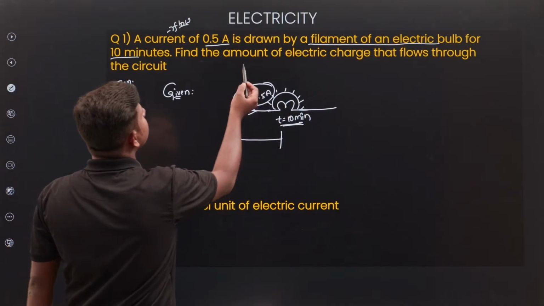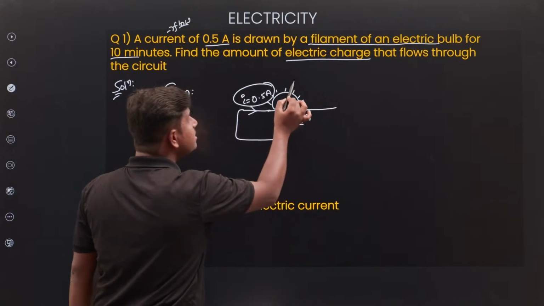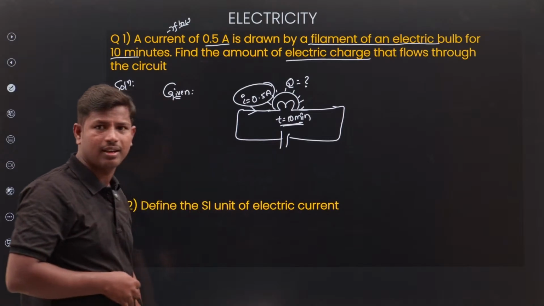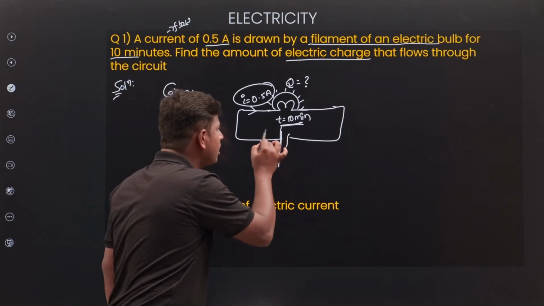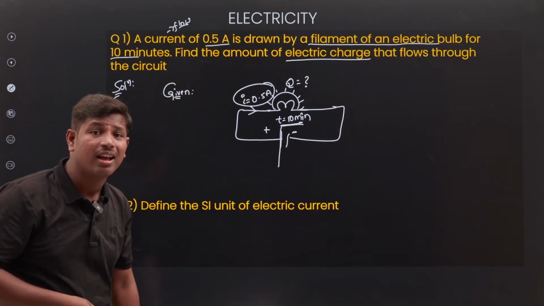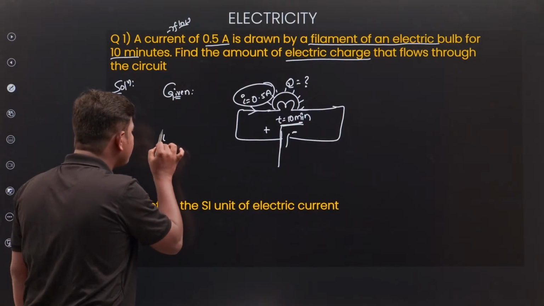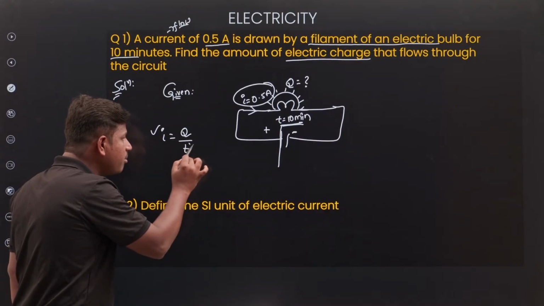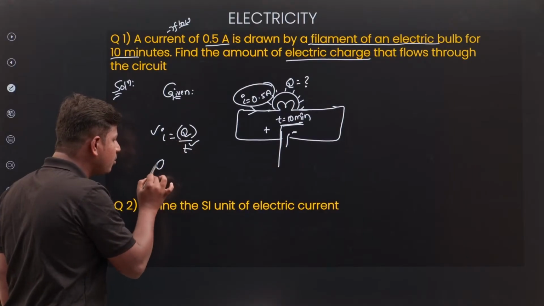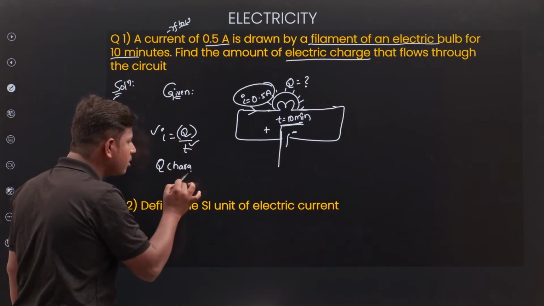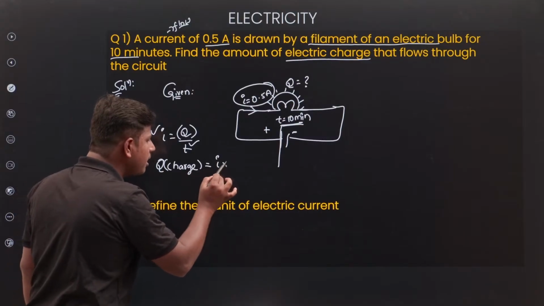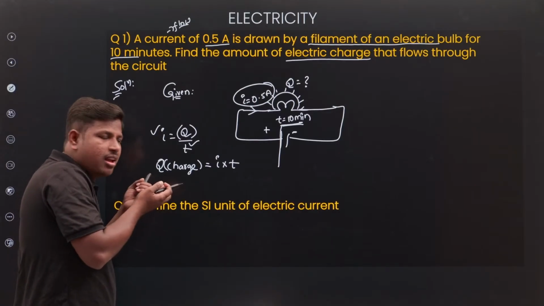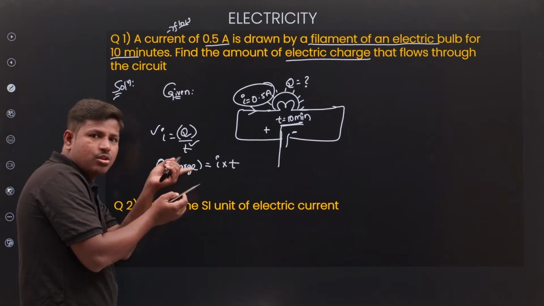Okay. Next, find the amount of electrical charge. So, how much charge is passing, that you want to calculate. What is the formula? I is equal to Q by T. Simple. You know I, you know time, you don't know charge. So Q, charge, is equal to I into T. Simple. What do you want to find out? Charge. Charge is equal to I into T.